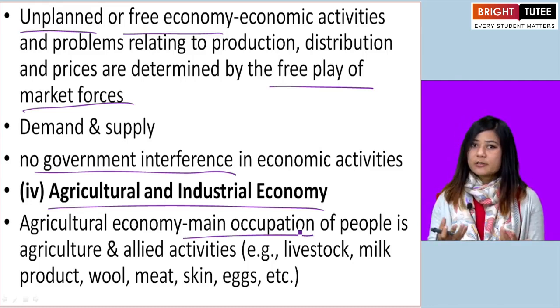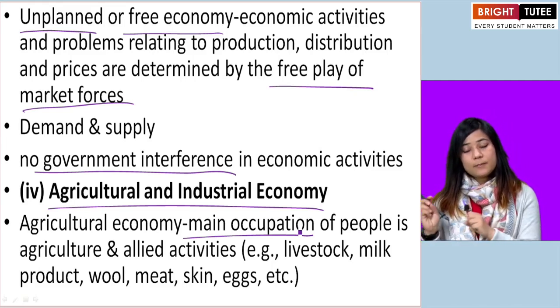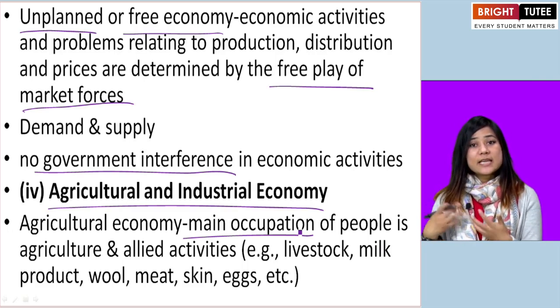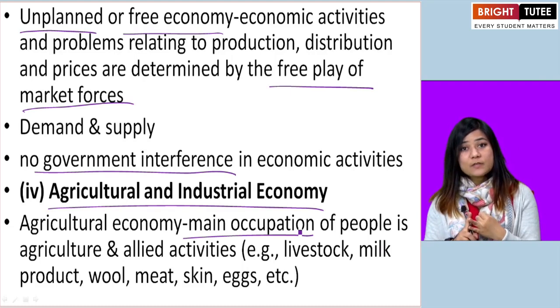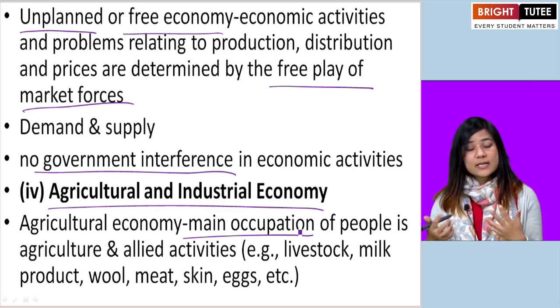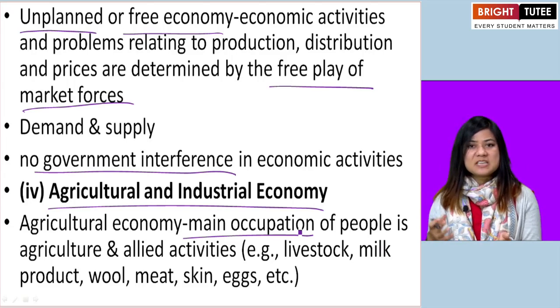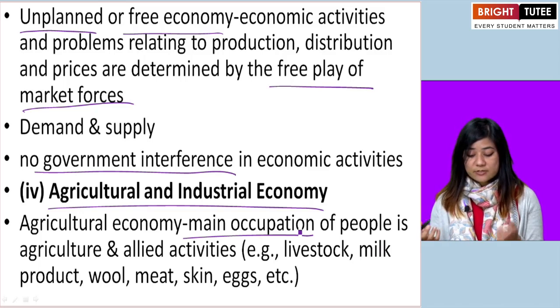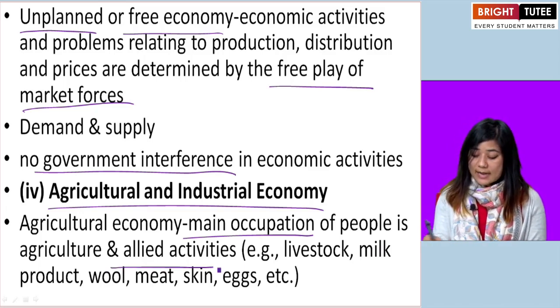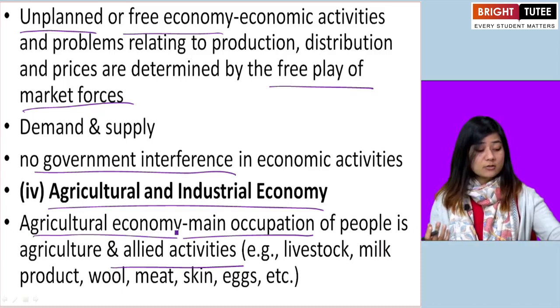And if not growing of crops, then the associated occupations are taken by the people, like animal husbandry, taking care of the livestock, or buying or selling of animal products like wool or dairy products, eggs, meat, etc. So the economy where people's main occupation is related to agriculture or its allied activities is called an agricultural economy.